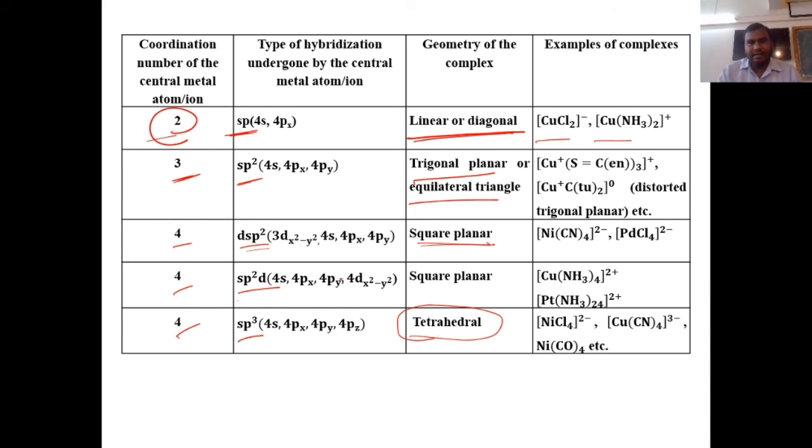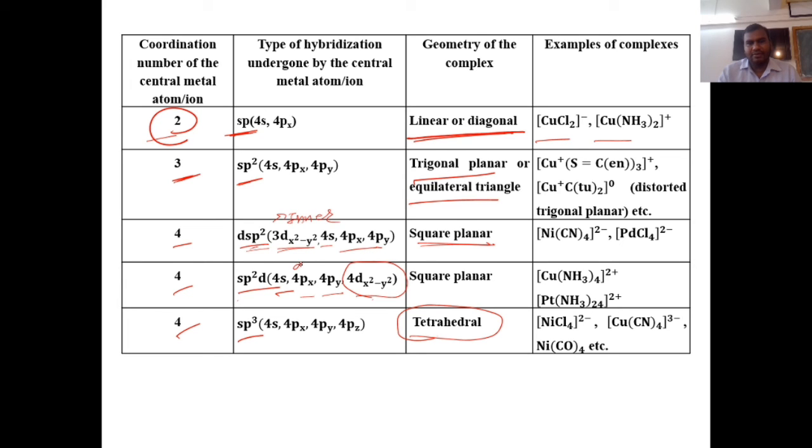The orbitals involved while forming dsp2 are 3d x square minus y square, 4s, and the p orbitals 4px and 4py. If it is sp2d, then it is 4s, 4px, 4py and 4d x square minus y square. See here the difference, it is an inner complex.